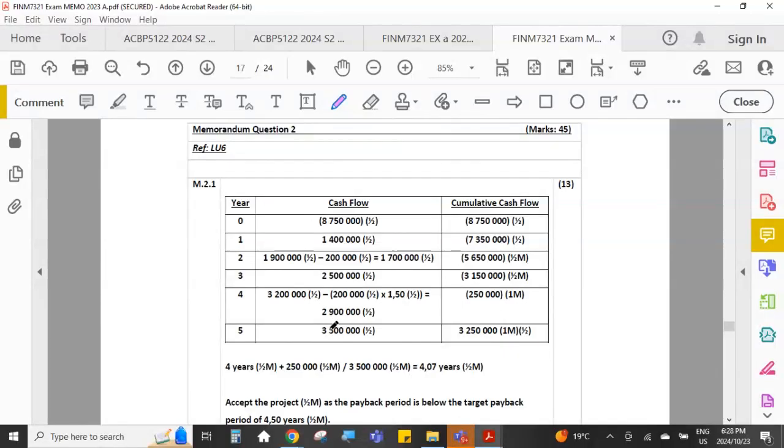And in year 5, the given cash flow is 3.5. So remember when I was explaining calculating payback periods, we only need to calculate the cumulative cash flow until we reach the point where the last negative cumulative cash flow turns into a positive cash flow. And you don't need to then do year 6 and year 7 as well, because our payback period will occur somewhere between year 4 and year 5.